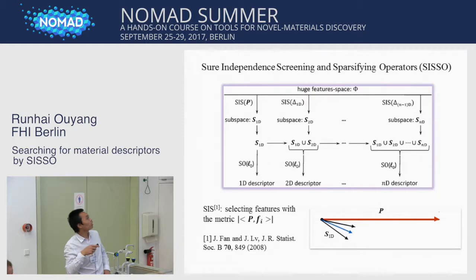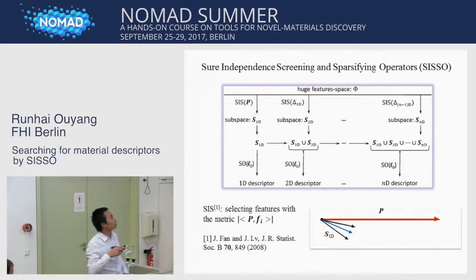Suppose we have a huge feature space, then we start with SIS to select a subspace which has a modest size, so that a lower-dimensional model selection method can be applied, for example the L0, LASSO or L2.